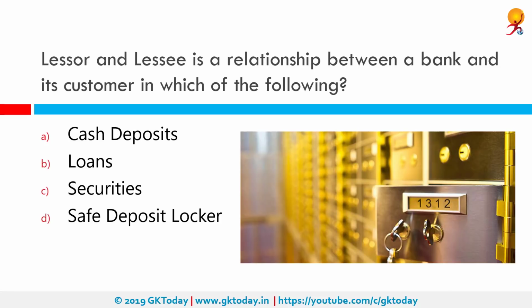Lessor and lessee is a relationship between a bank and its customer in which of the following? Correct answer is safe deposit lockers. While providing safe deposit vault or locker facility to their customers, bank enters into agreement with the customer. The agreement is known as the Memorandum of Letting and attracts stamp duty. The relationship between the bank and the customer is that of a lessor and a lessee.